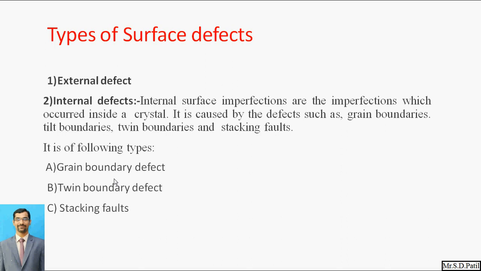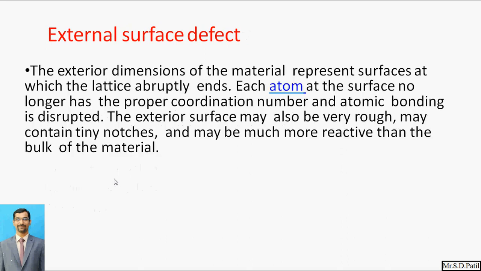So these are the three types of internal defect: the grain boundary defect, twin boundary defect, and stacking fault. So what is the external surface defect? The exterior dimensions of the material represent the surface at which the lattice abruptly ends. Each atom at the surface no longer has the proper coordination number and the atomic bonding is disturbed.